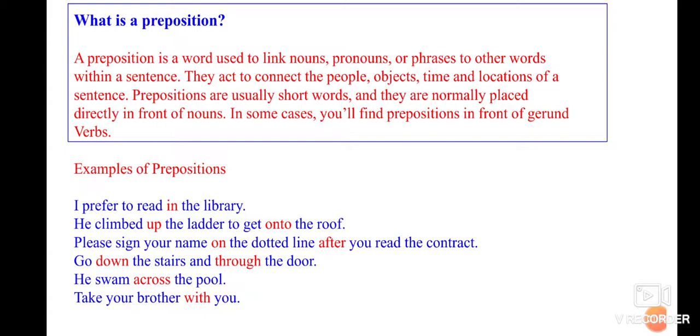The highlighted words you're seeing here are all prepositions. These are a few examples of different types of prepositions. We will have a glance at the different types, so that you will come to know where exactly what type of preposition can be used.